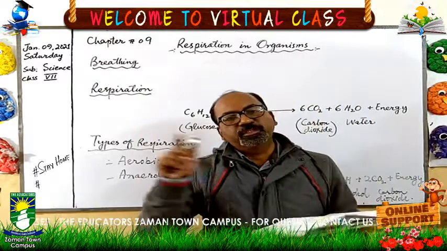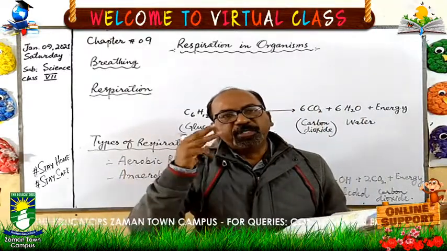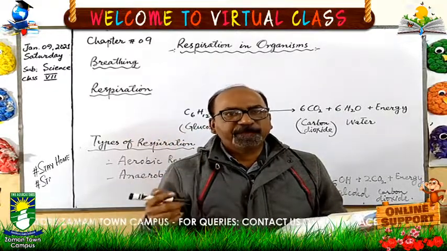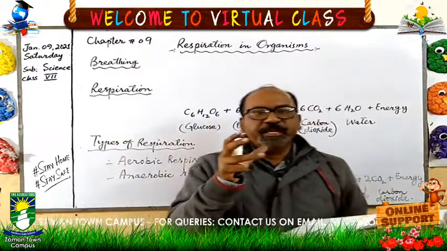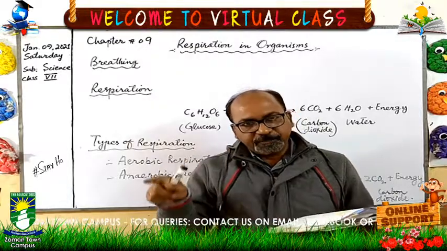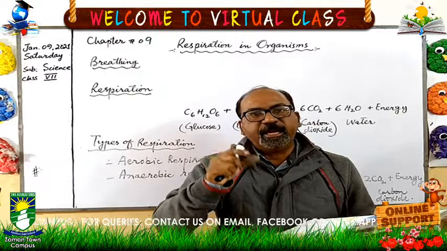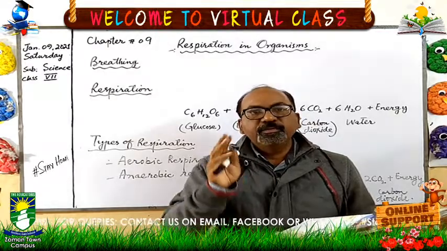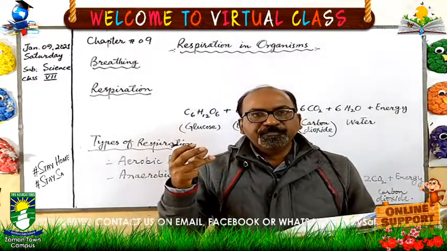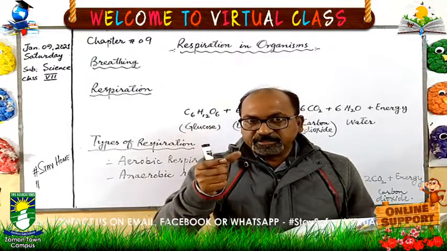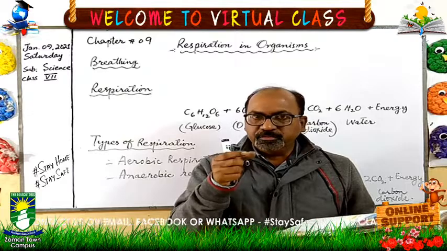Frogs breathe through the skin, and frogs have all three types of breathing. They breathe through the gills when they are not adult. When the frogs are born, they are not adult. They have gills at that time and they breathe through gills.